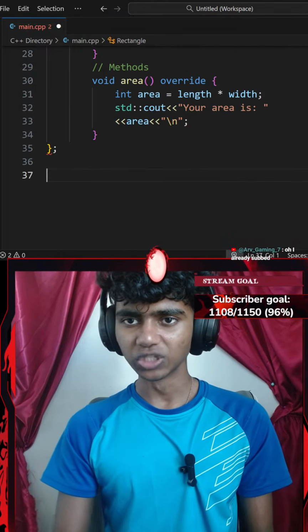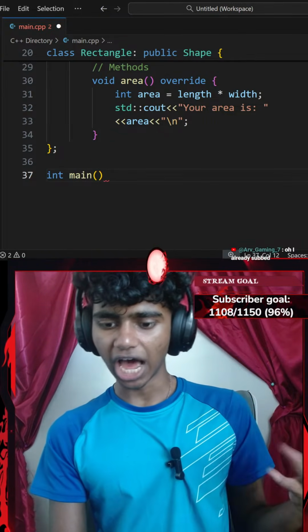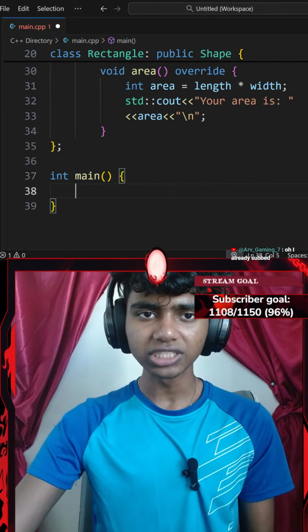Let's go ahead and end my class with a semicolon. Now let's go ahead and create a main function. So I'll do integer main, add a pair of parentheses and then a pair of curly braces.